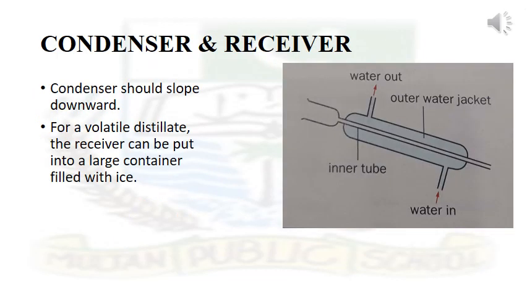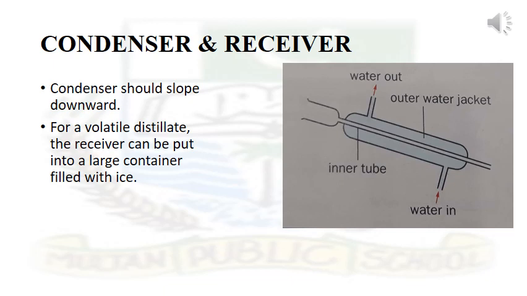Second thing is condenser. The condenser should slope downwards. Basically, the condenser consists of two tubes, an inner tube and an outer water jacket. If it slopes downwards, it ensures that the pure solvent formed runs downward into the receiver. It runs from the condenser to the receiver. The receiver is basically a conical flask that collects the distillate.